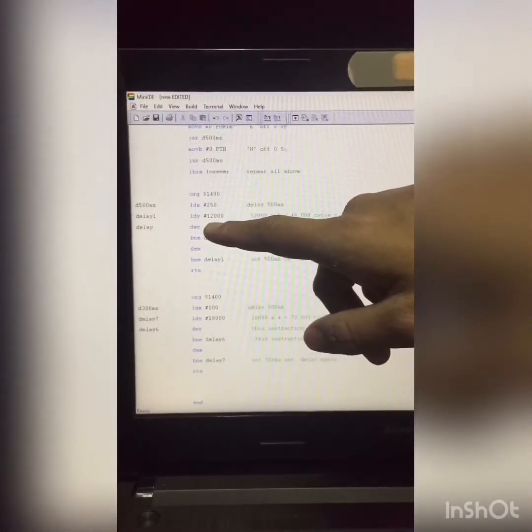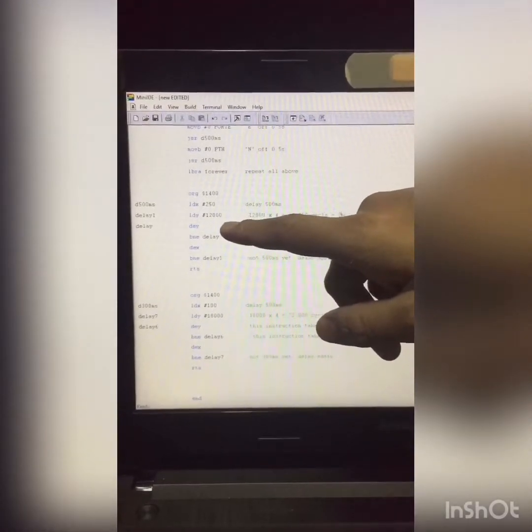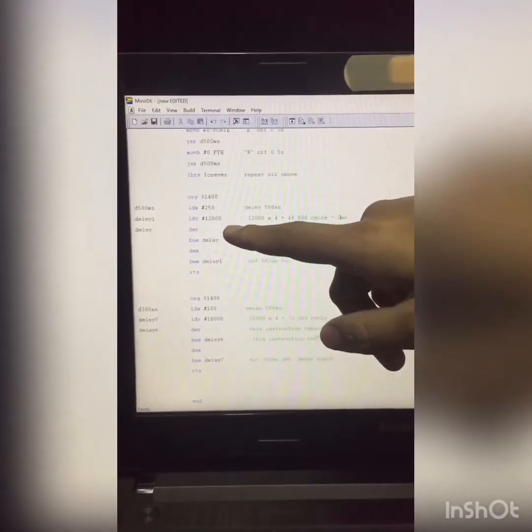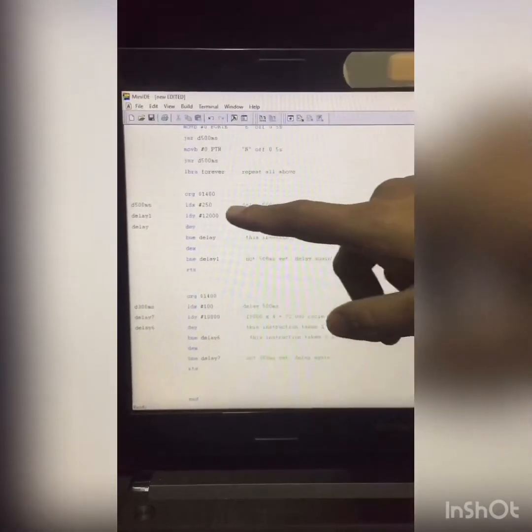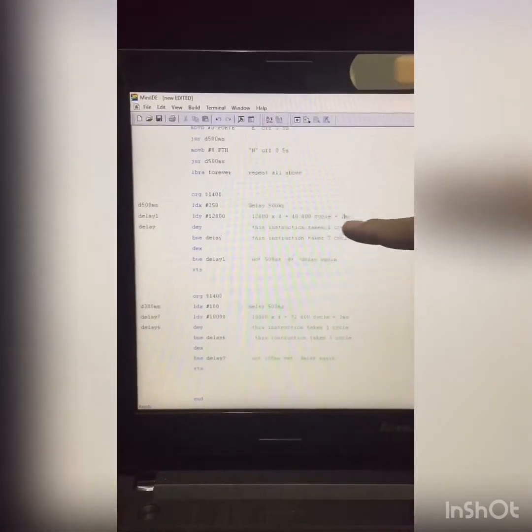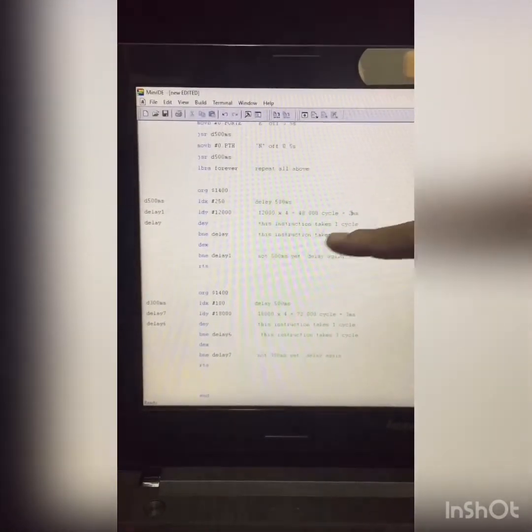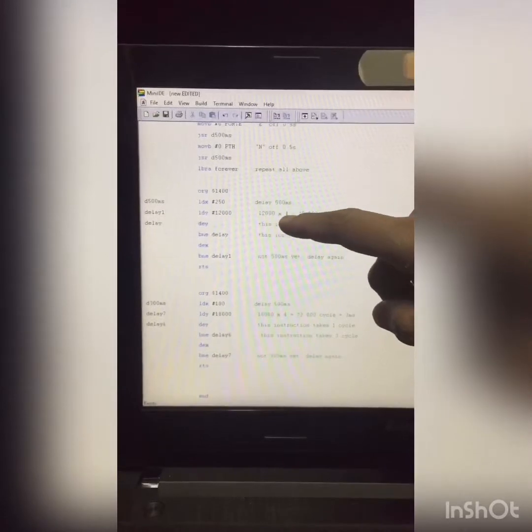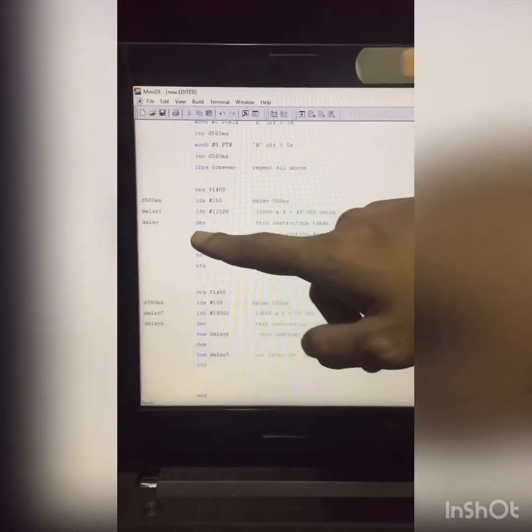Next is LDY #12,000. This is where we assign 12,000 into Y, and this is to set the period in millisecond. As we can see, this is the equation to get the period in millisecond. The 12,000 we times by 4. The 4 is the cycle, which is from DEY.